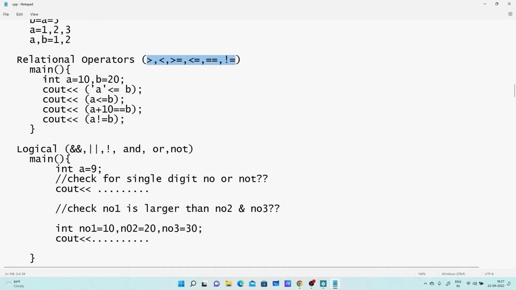Here I have an example: integer a equals 10 and b equals 20, and I am trying to check a condition. An important point to note is that in programming languages like C and C++, any positive or negative number is considered true and 0 is considered false. The result of this highlighted statement will be either 0 or 1. 0 means false and 1 means true. If the condition is true, the result will be 1; if false, the result will be 0. So what is your opinion? What will be the result?